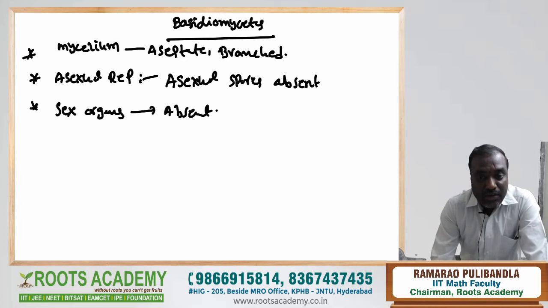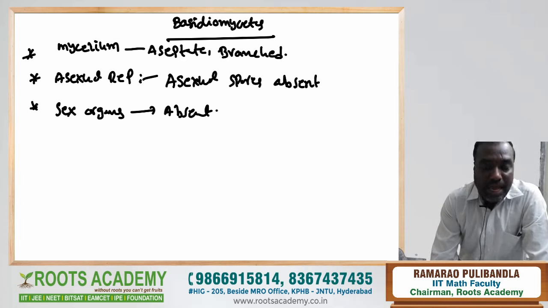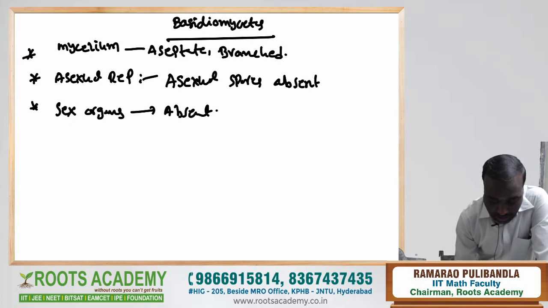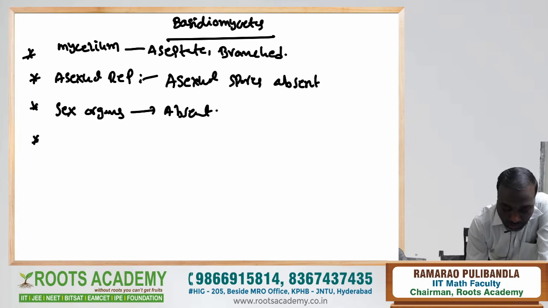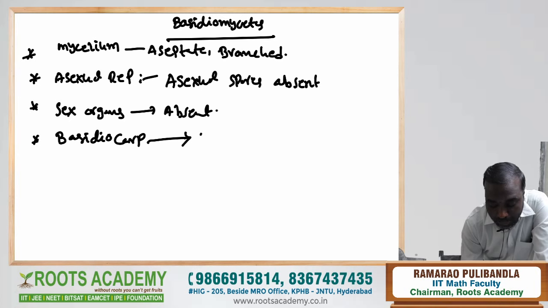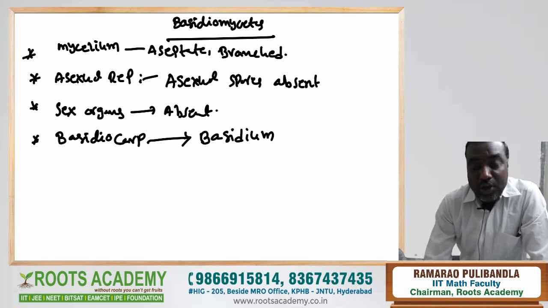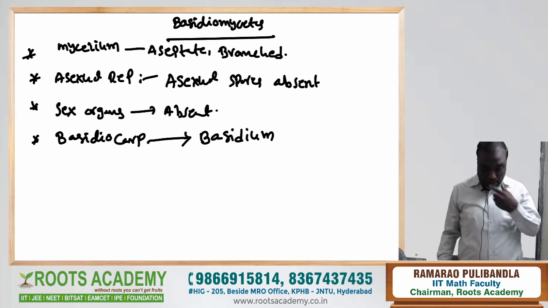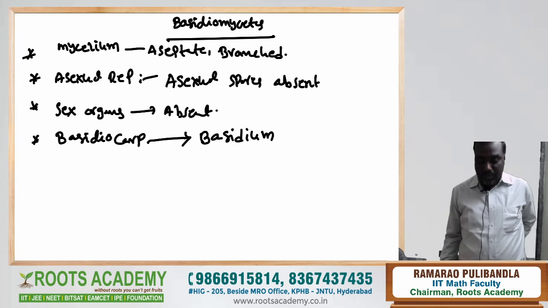Here, the sexual cycle involves plasmogamy, karyogamy, and meiosis. They form fruiting bodies called basidiocarp. Basidiocarp has a club-shaped structure called basidium. Karyogamy and meiosis both occur in the basidium.